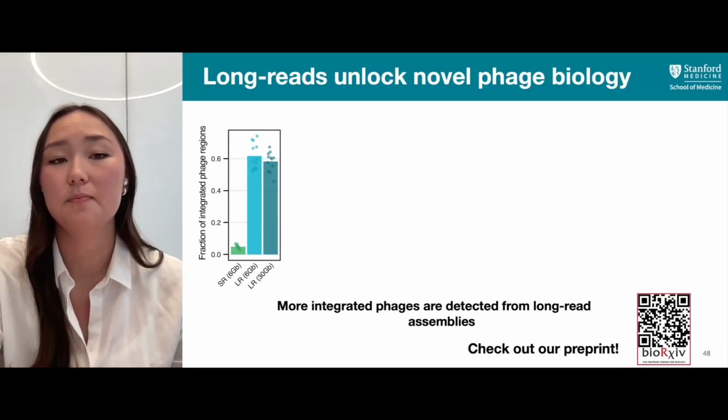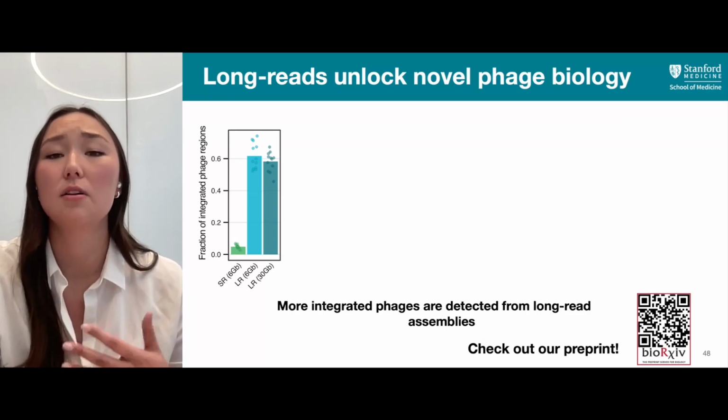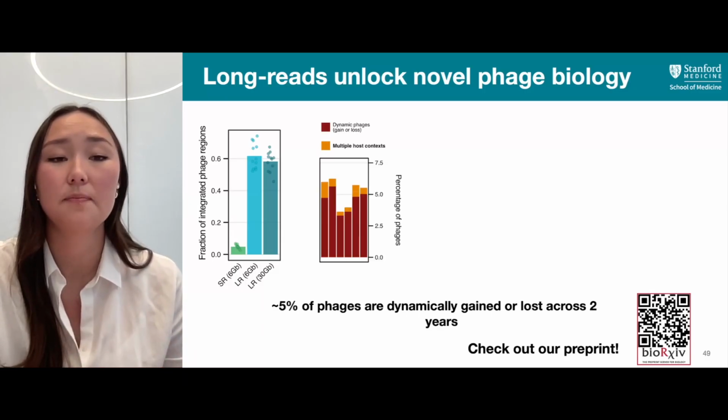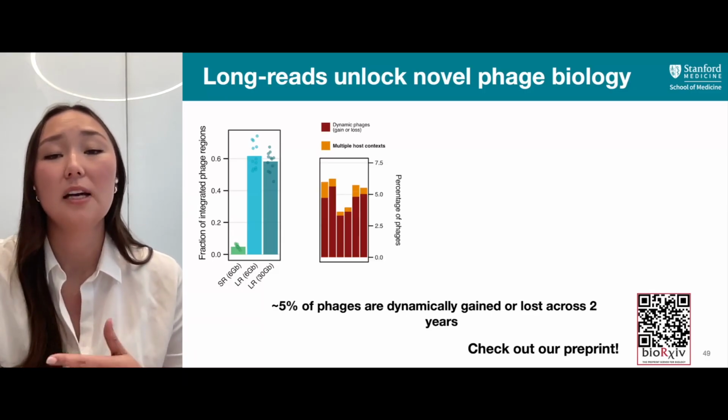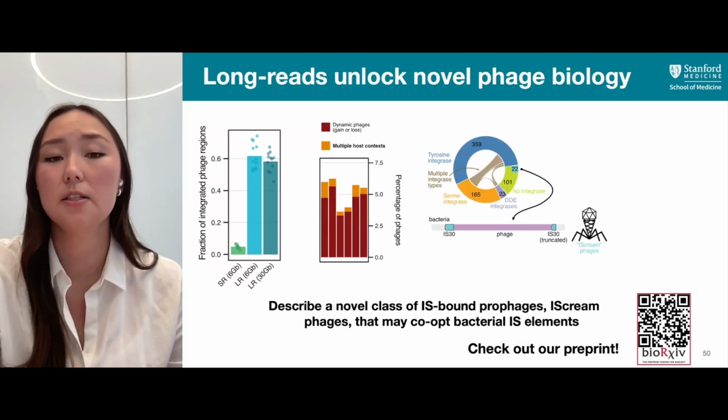So just to summarize what I've showed you today, we see that long reads can unlock novel phage biology and enable us to actually capture the prophages that are present in the gut. We also find that by looking at stability over time, about 5% of phages are dynamically gained or lost across a time period of about 2 years.